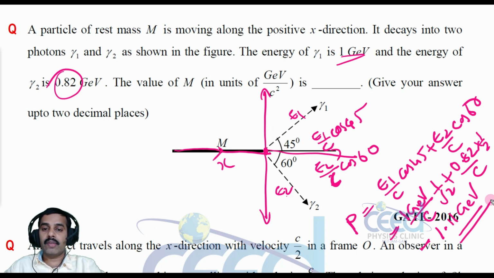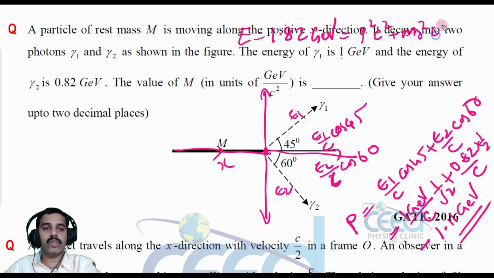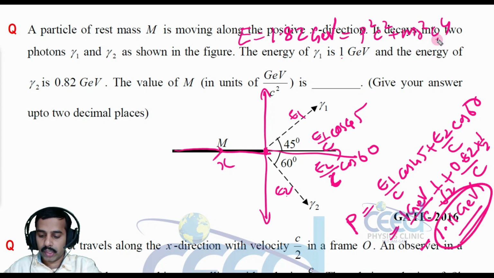Now our question is the value of M. So we are given the relativistic condition. What is the total energy? The total energy is the sum of these two gamma photons. Finally we have two gamma photons with energy 1 and 0.82, so 1.82 giga electron volt, that is equal to p square c square plus m0 square c raised to 4. Alright, and we have the p value here, and we already know the c value, right? Now we are able to calculate this mass m0, right? Now we can calculate the value m.